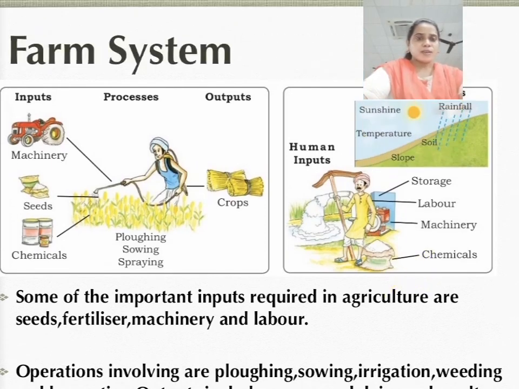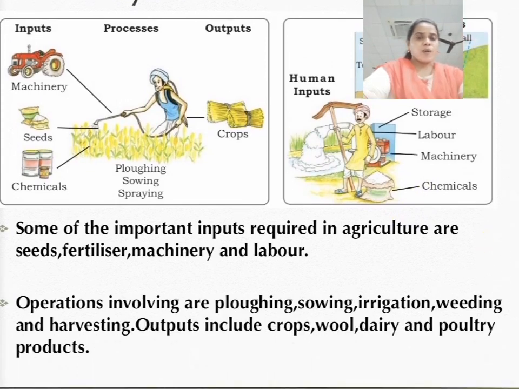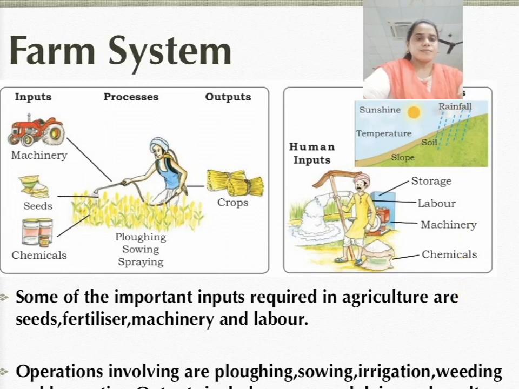Like that, some of the important inputs required in agriculture are seed, fertilizer, machinery and labor. And operations involved are ploughing, sowing, irrigation, weeding and harvesting. Outputs include crops, wool, dairy and poultry products. In the second picture, you can see that human inputs are also required for agriculture. Natural factors are rainfall, temperature, soil, slope, sunshine, and after that storage, labor, machinery and chemicals are required.